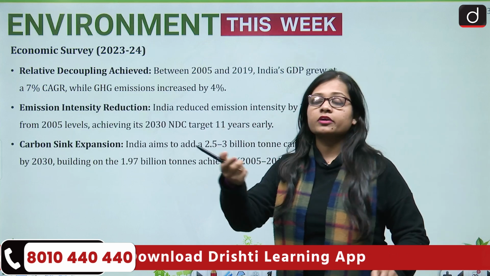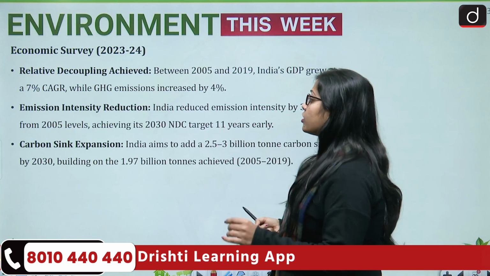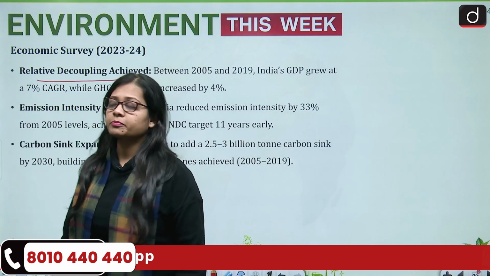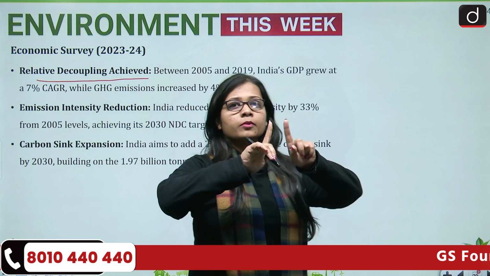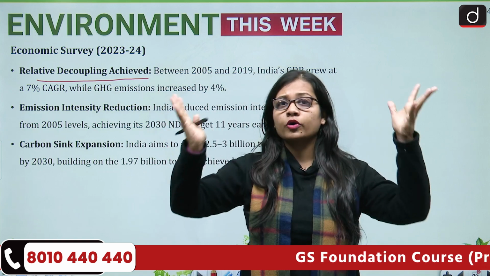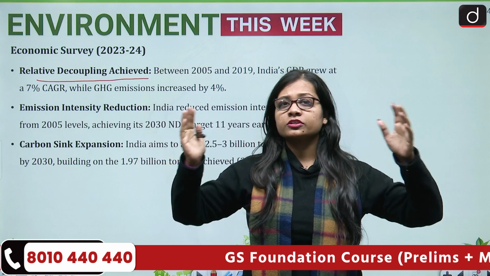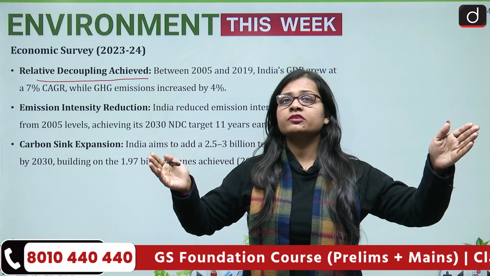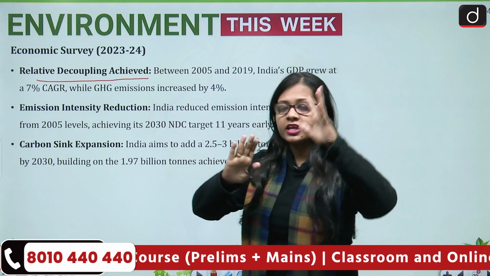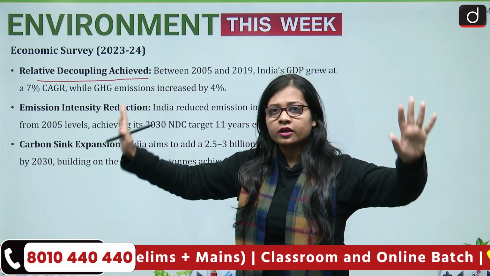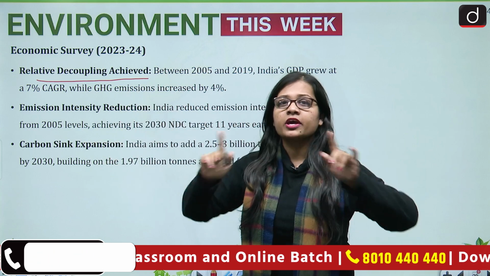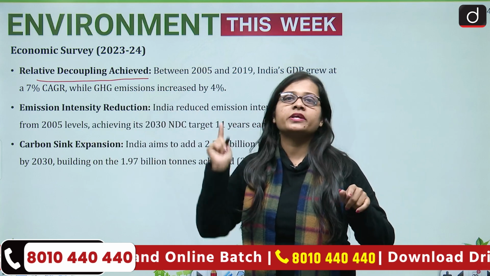Now, what does the Economic Survey 2023-24 talk about? It talks about the relative decoupling achieved. Decoupling means two aspects going far from each other, as coupling means two aspects coming together. The two aspects here are greenhouse gas emissions and economic growth, which are going far from each other. Relatively it has been achieved, absolutely it has not been achieved.